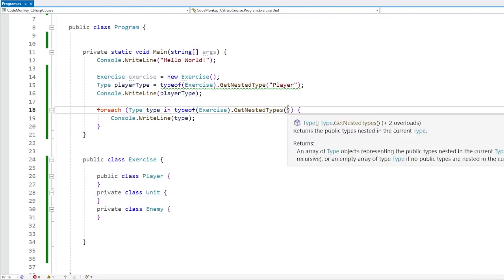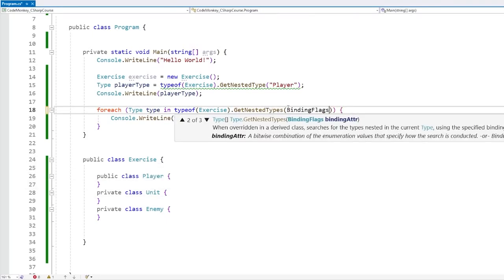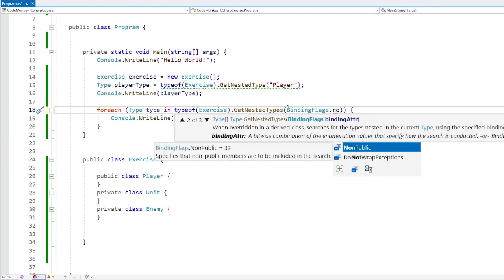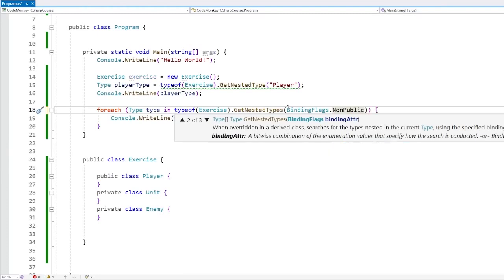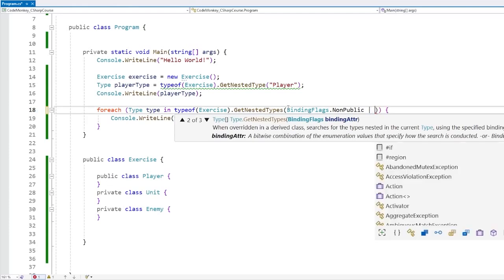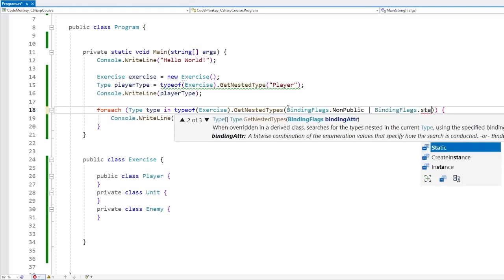So in order to find things that are private, we need to use the binding flags. In this case, to find that one, we need to look for non-public. And by the way, if you want to implement multiple filters together, you just need to write a pipe. So that's just a single pipe. This is the bitwise OR operation. So do this, and then we can add another one, like for example, looking for static.